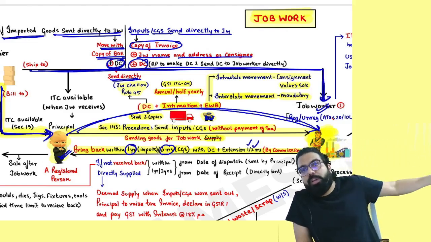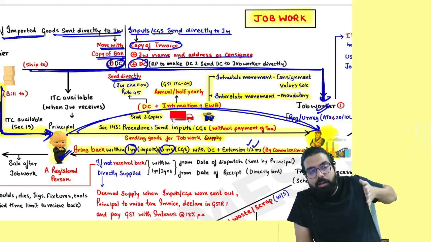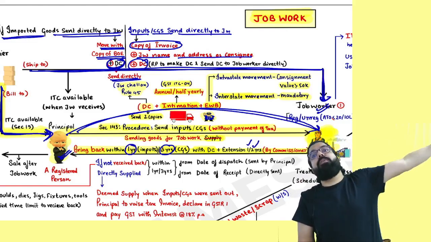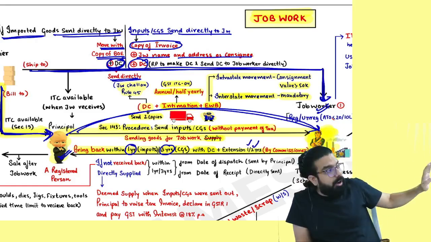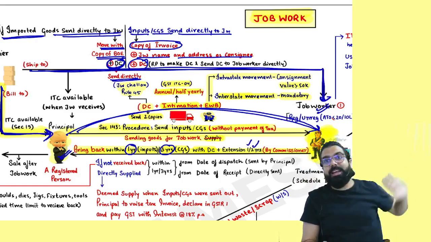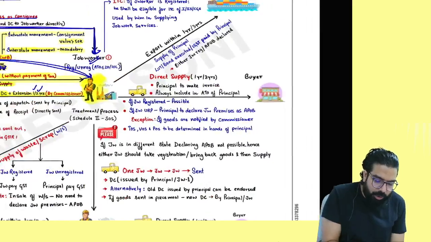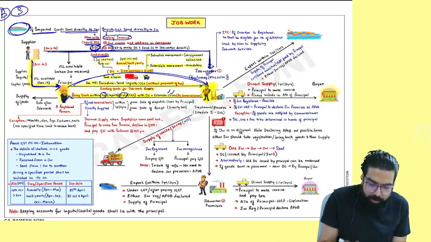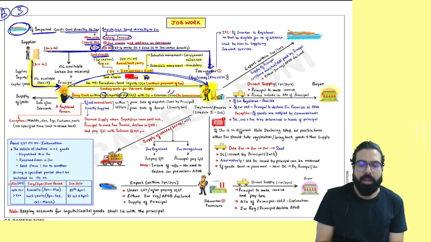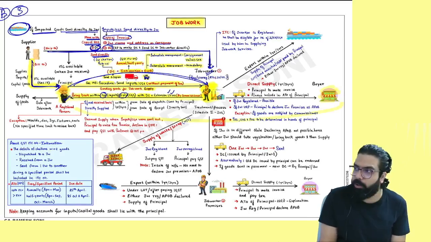Within 1 year or 3 years, I should bring it back, or I can directly supply from the job worker's premises also. They have gone ahead and said, sir, supposing you have a buyer near the job worker's premises. Why bring it back and then send? Do you agree with me?